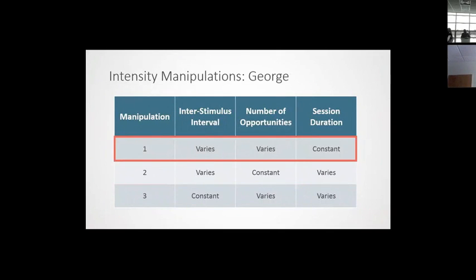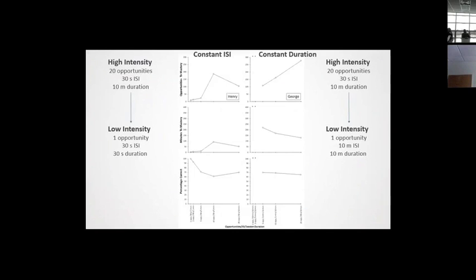And then for another child, we held the session duration constant, and we still had 1 to 20 opportunities, and here our spacing varied. So we're really trying to tease apart, is pacing more important? The top panel, we have the number of opportunities that it took to master a skill. The middle panel, we have the time, the minutes that it took to master a skill. The bottom, we have the percentage correct for each of these individuals.